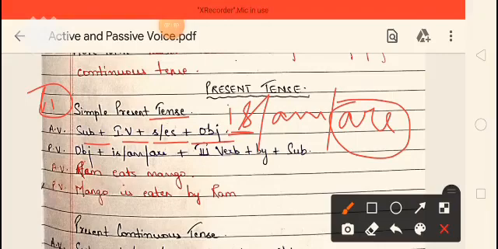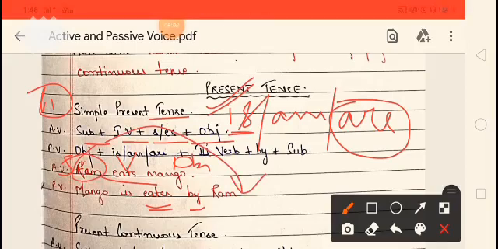Suppose our sentence is Ram eats mango. Here Ram is the subject, eats is the verb and mango is the object. So the object will go in place of the subject. So mango. Mango is what? Singular, so we will use is. Mango is eat. What is the third form of eat? Eaten. By whom? The subject will come here, Ram. So the transformed sentence will become mango is eaten by Ram.